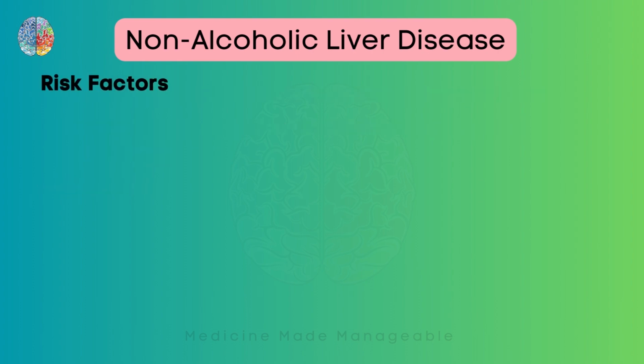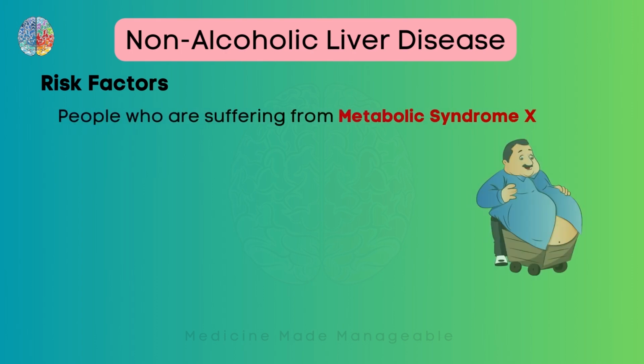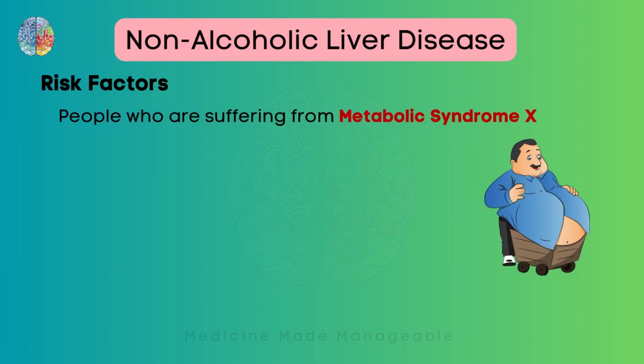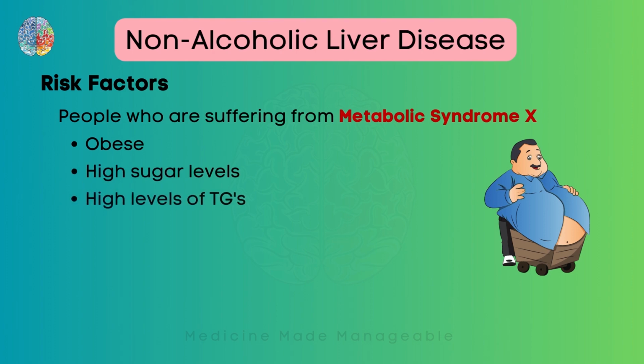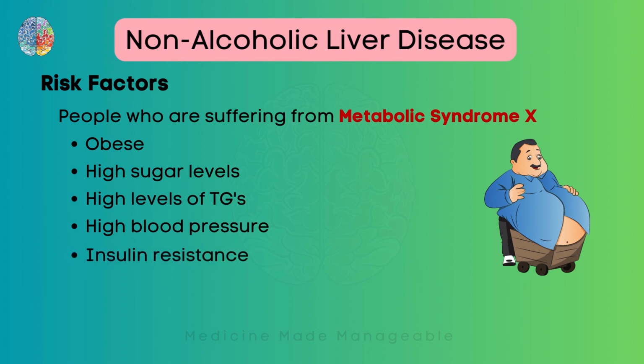Now, what are the risk factors for this disease? People who are suffering from metabolic syndrome X are at a higher risk of getting this disease. People who suffer from this syndrome are obese, they have high sugar levels, high levels of triglycerides, high BP, and also high insulin resistance. To put it in simple words, people who are very fat are at high risk of getting this disease.